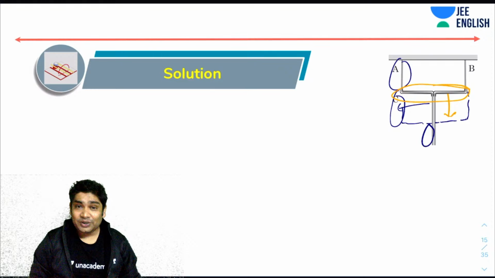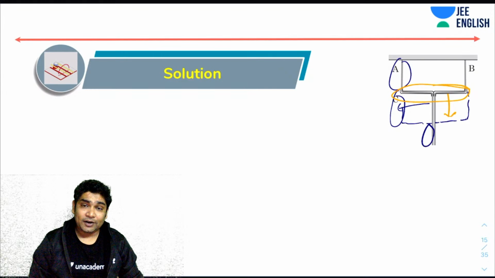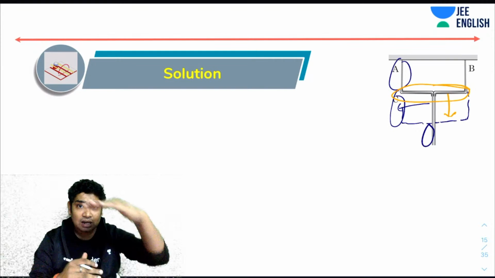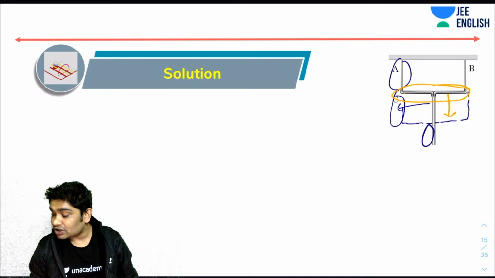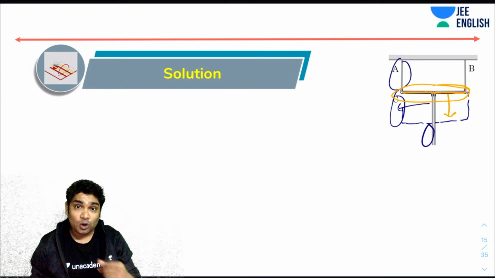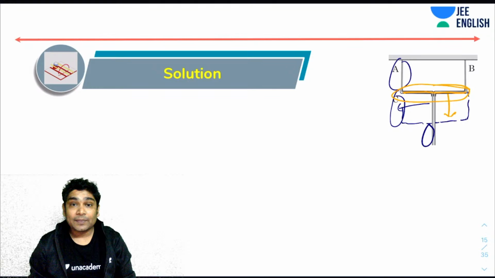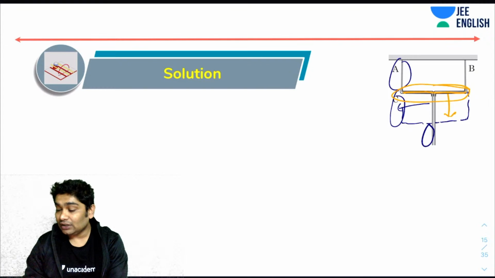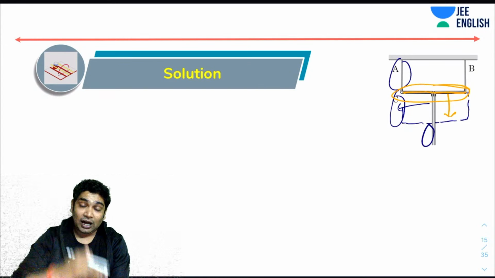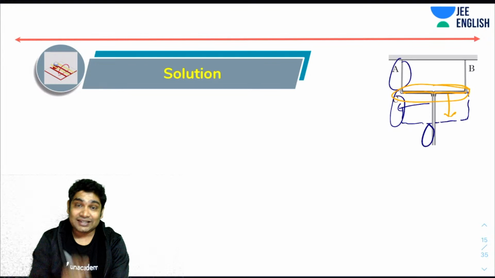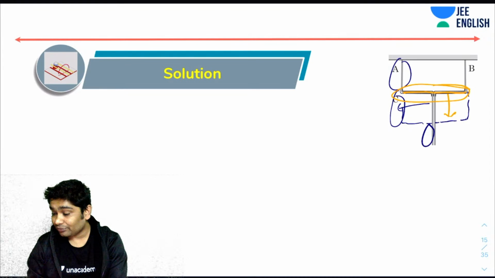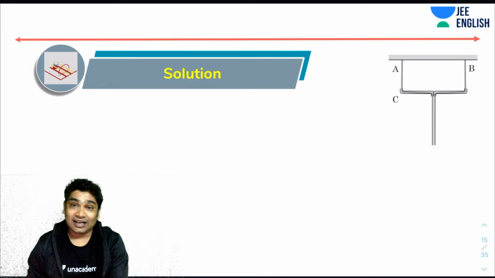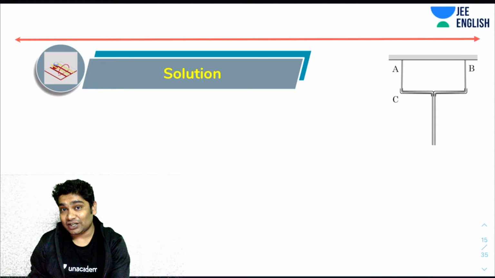Okay, so you realize whenever any system is left on its own, it always tries to acquire the lowest potential energy configuration. So if this rod comes down, then this portion passing through the tube is lowering its potential energy. That is why this rod will definitely go down. That's the first thing you need to understand: if this rod lowers down, the potential energy of the system is getting reduced. Now, let's see by how much we can calculate the acceleration with which it comes down.